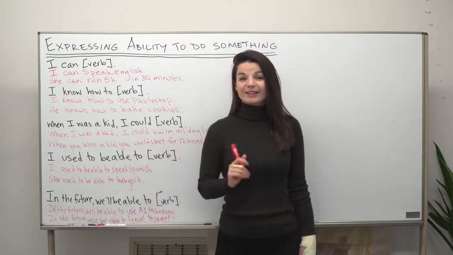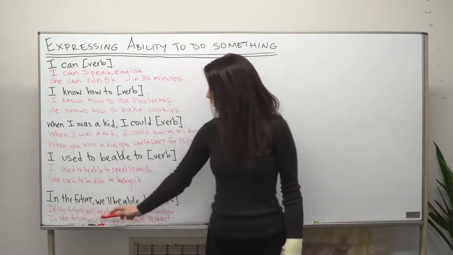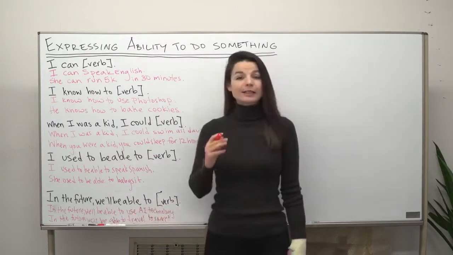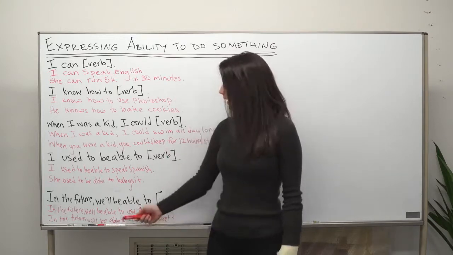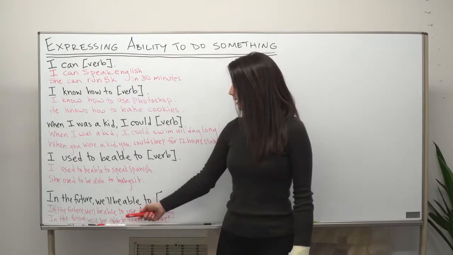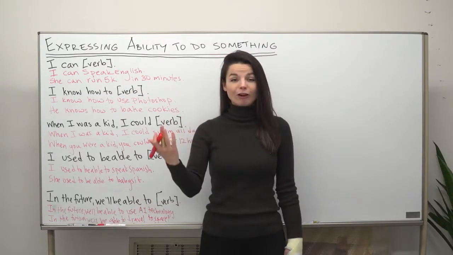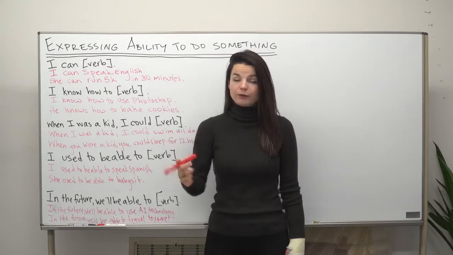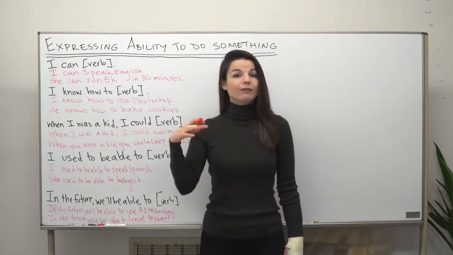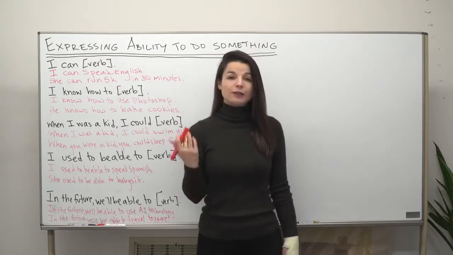Let's look at one more example sentence. Okay. In the future, we'll be able to travel to space. So here again, I'm making a guess about space travel. So I don't have a high level of confidence because I don't know very much about space travel, but I want to make a guess. In the future, we'll be able to travel to space.